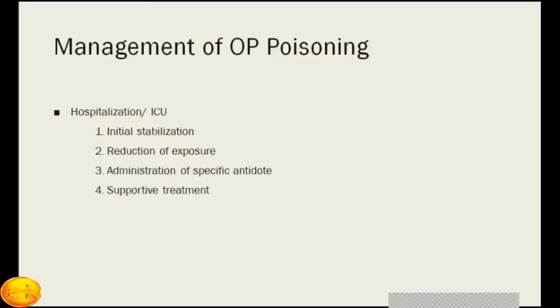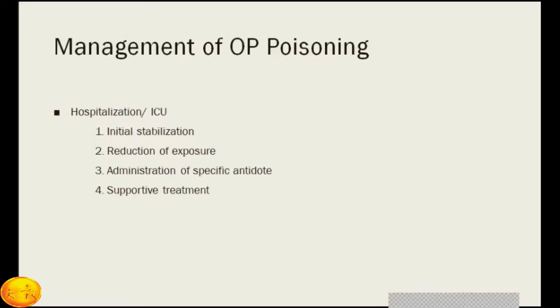Then reduction of the exposure. Take off all the clothes, wash the patient with soap and water, put a Ryle's tube, take out the poison. If you do it early, probably long-term effects of this poison can be prevented. Then third is administration of specific antidote. As I told you, atropine and pralidoxime are the two antidotes available to reverse the muscarinic and nicotinic effects.